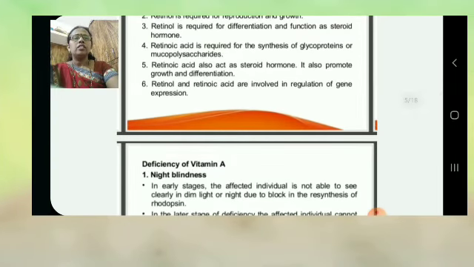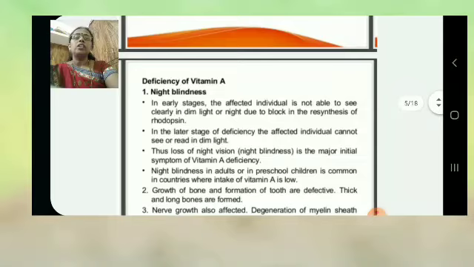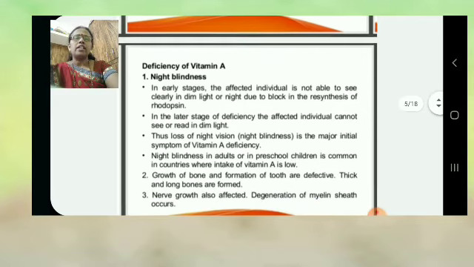When there is vitamin A deficiency, it causes different diseases. The first deficiency of vitamin A is called night blindness. Night blindness is found in early stages. The affected individual is not able to see clearly in dim light or at night due to a block in the resynthesis of rhodopsin.